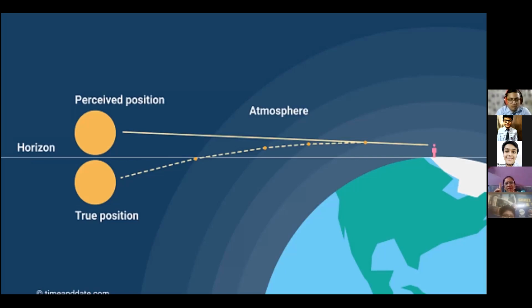Is it clear to everyone? So the leap year is made due to atmospheric refraction, that is, 2 minutes early sunrise and 2 minutes delay in sunset. All the concepts are clear to you, I hope. Yes, ma'am. So this was today's topic, atmospheric refraction.